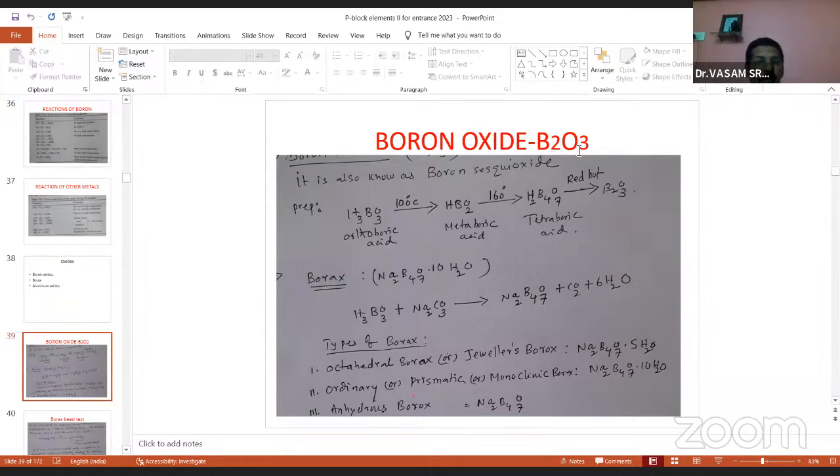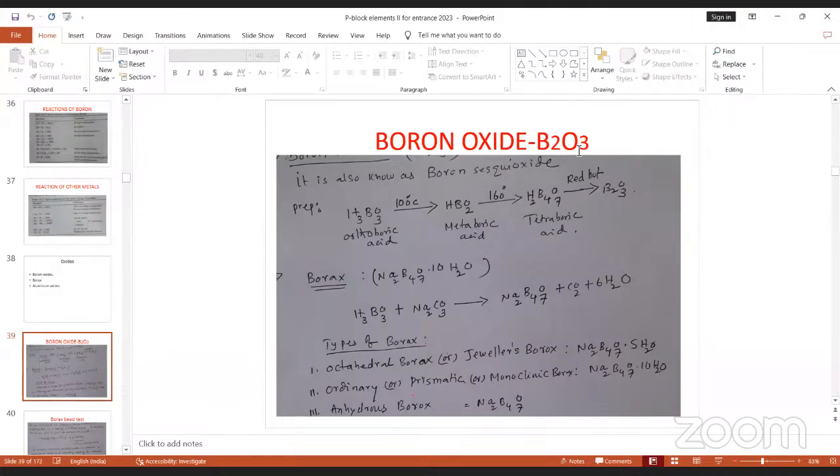So the boron oxide is called... Also, Sir, please repeat once. Boron sesquioxide. Yes. Sir, please repeat once. Right, I'll say it once more. This is a very important point.